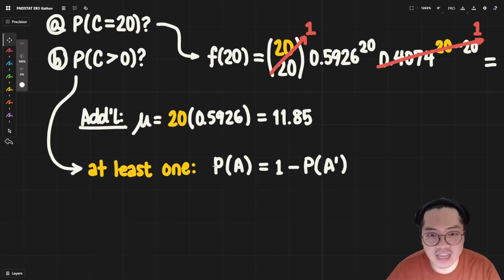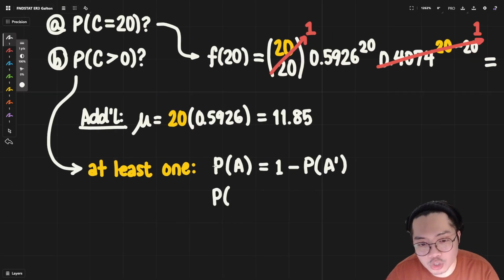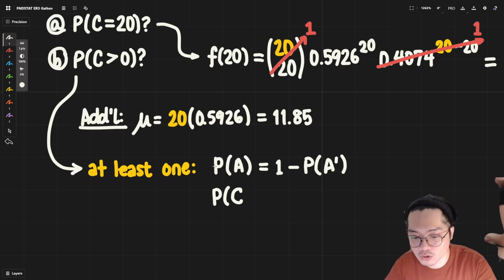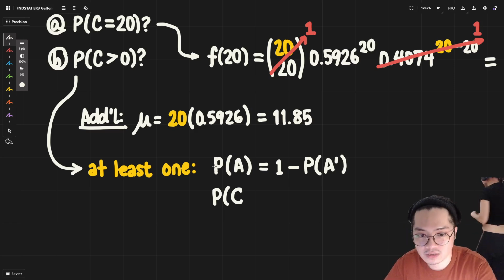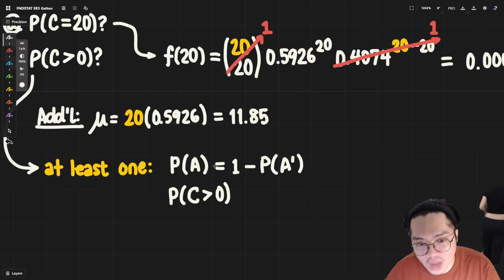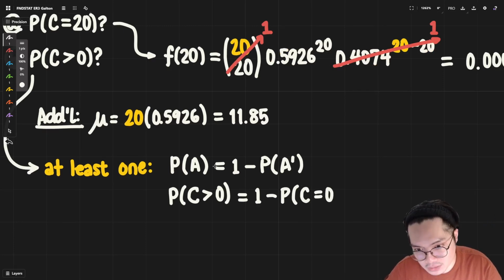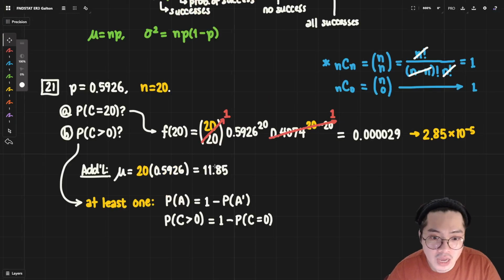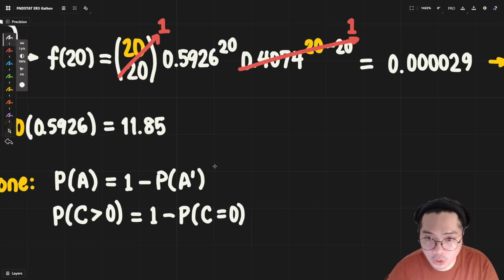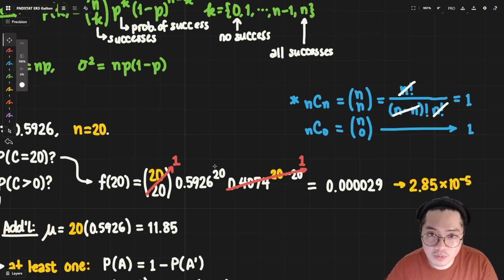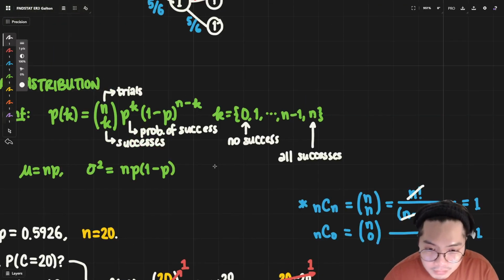In this case, the probability that at least one student will pass, or your random variable C is going to be bigger than 0, will be 1 minus the probability that no student will pass. Note that I'm writing down C equals 0 because the number of successes can only go from 0, aka no success, to n, which is all successes.